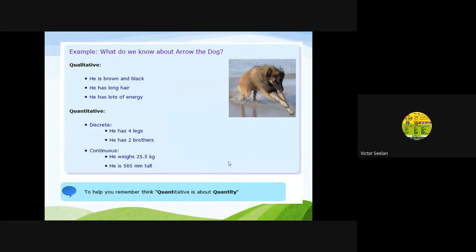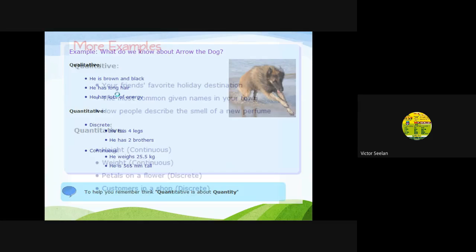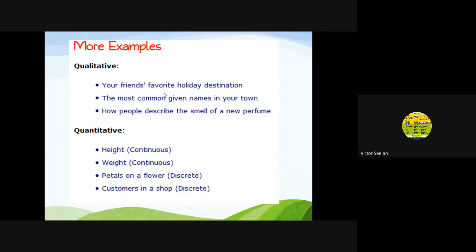For example, these are simple examples to understand qualitative. These are simple examples for quantitative. There are two types of quantitative, discrete and the next one continuous.